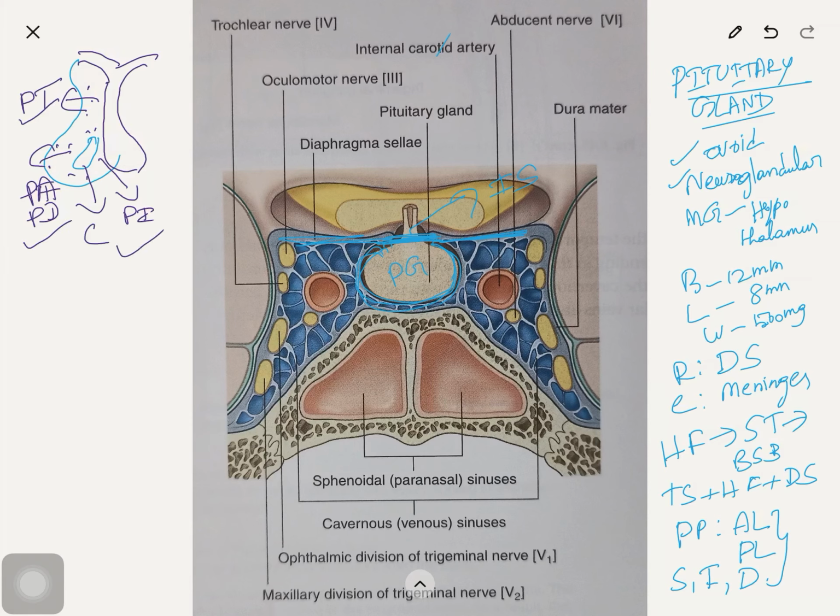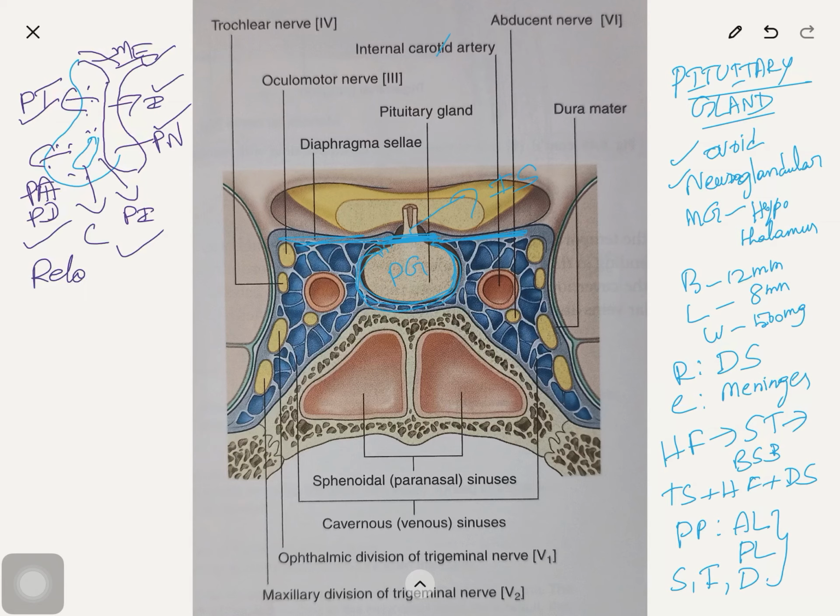Posterior lobe, it is continuous above with the infundibulum. So this is the infundibulum, and this is the median eminence, and this is the pars nervosa. So these are the three parts of the posterior lobe. Anterior lobe and posterior lobe each consist of three parts.